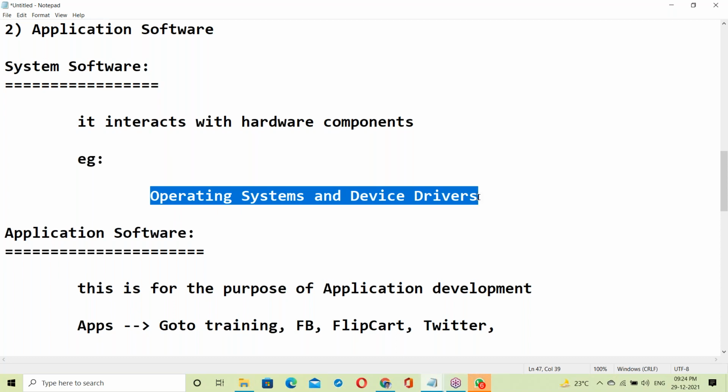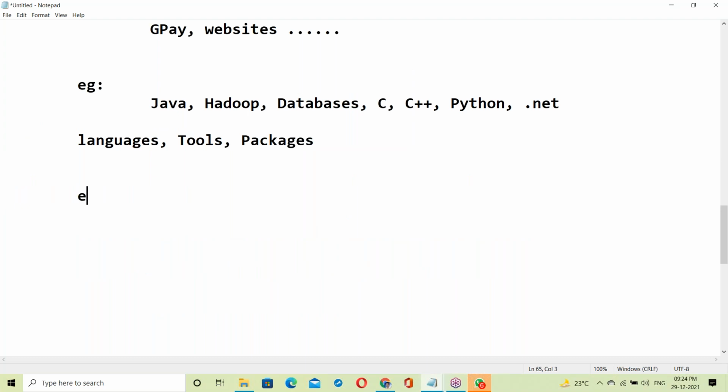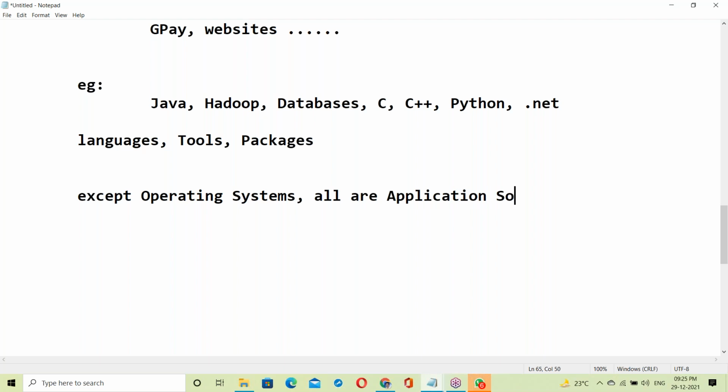Of course, device drivers are part of the OS. So except the OS, all are application software. Very simple answer: except operating systems, all are application software.